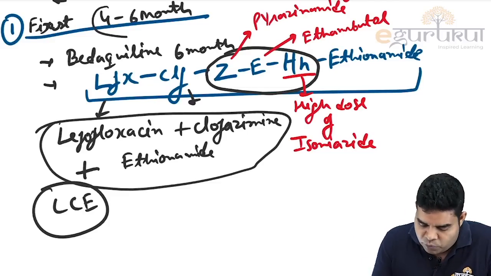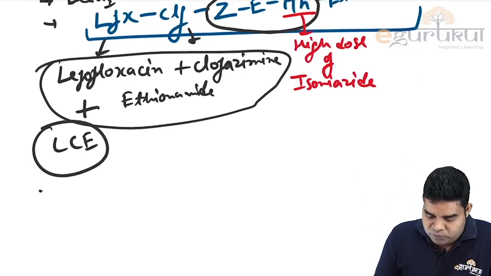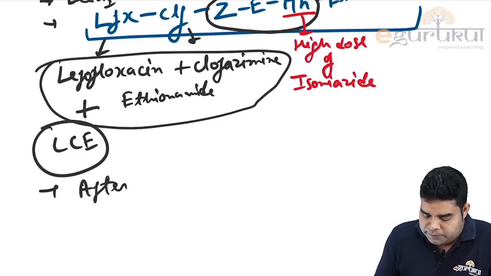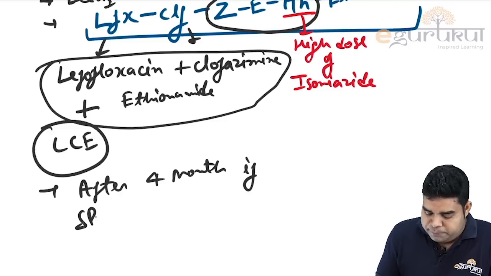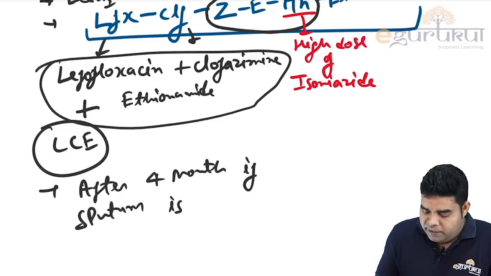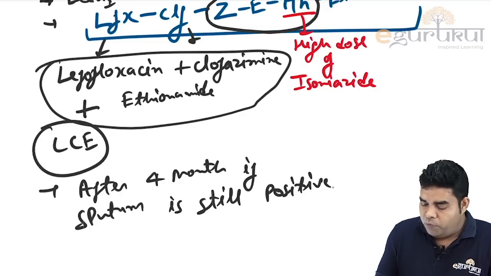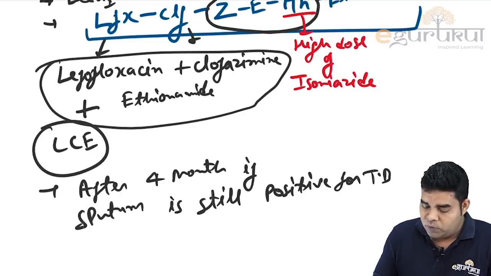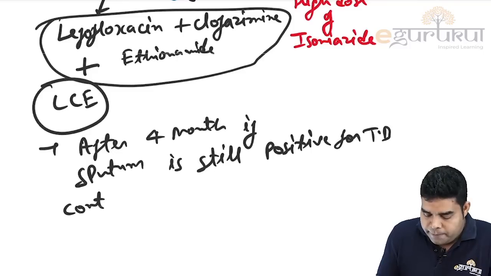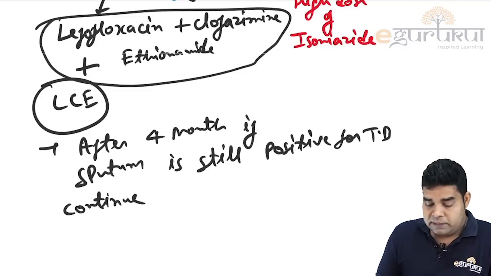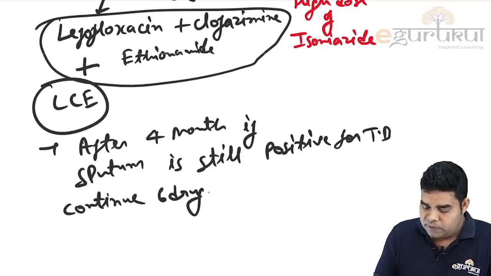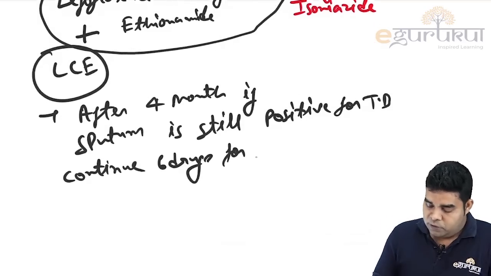So why is it 4 to 6 months? Because after 4 months, if sputum is still positive for TB, continue 6 drugs for 2 more months.